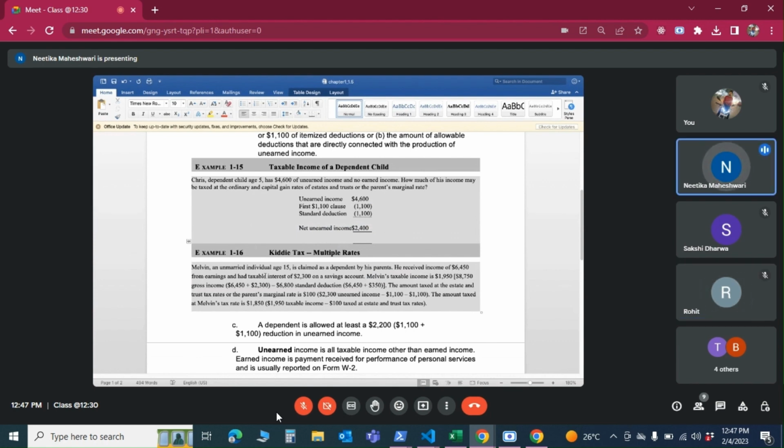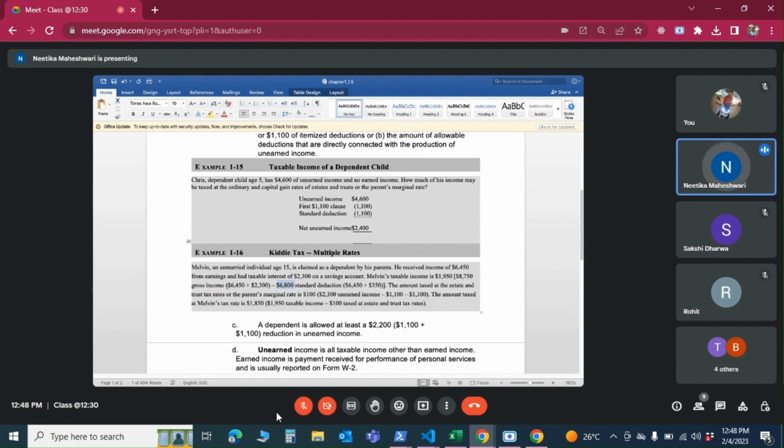And then there is taxable interest of $2,300. So this is unearned income. So what is his taxable income? We'll add up both these incomes. He's getting a standard deduction of $6,800. Now, can anyone tell me how we are arriving at a standard deduction of $6,800? $6,450 plus $350.